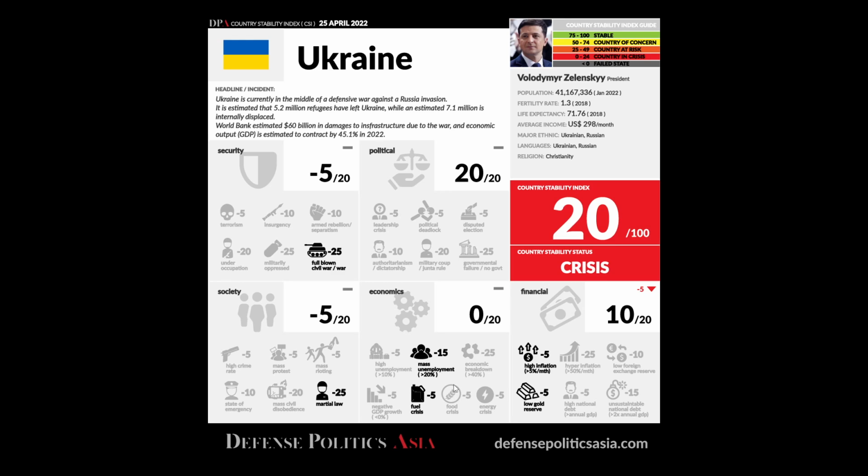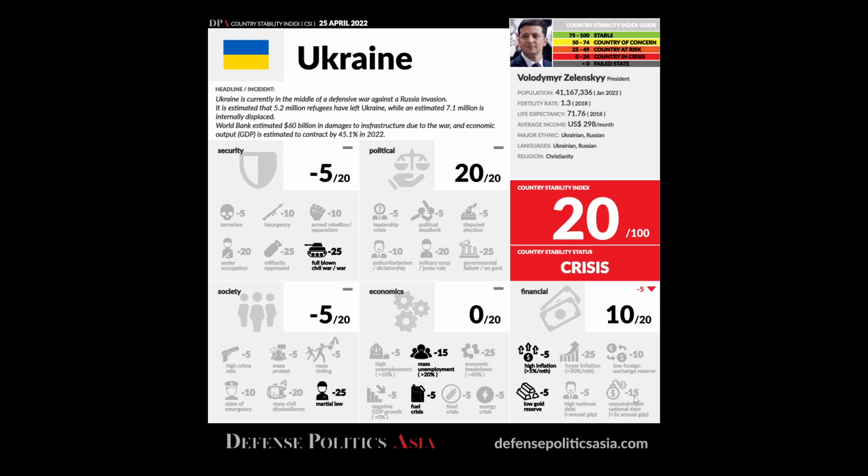It doesn't seem to have a food crisis yet in Ukraine, and the energy crisis, which is power, electricity, doesn't seem to be the case yet. It might happen later as the fuel crisis goes out of control. Maybe the energy crisis will start to come, but at the moment it doesn't look like it. Power seems to be operating, maybe because I think more than half of the power supply comes from nuclear energy. So that is why Ukraine is still doing okay with energy at this moment, but this might change anytime.